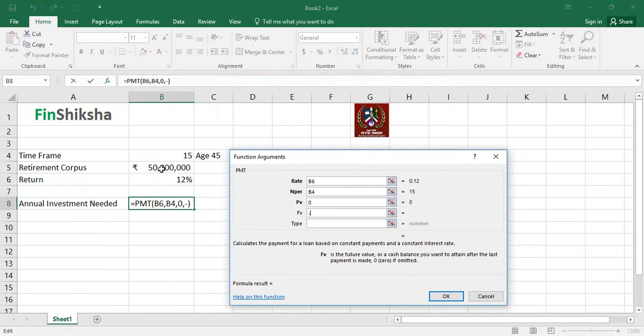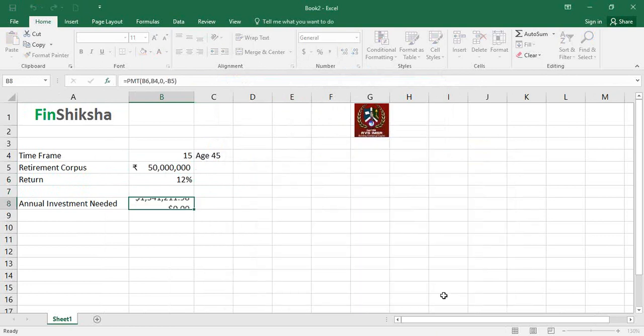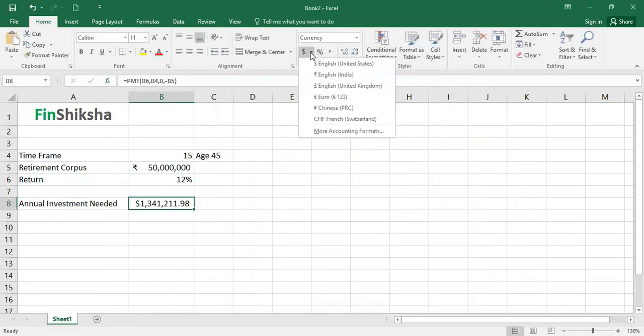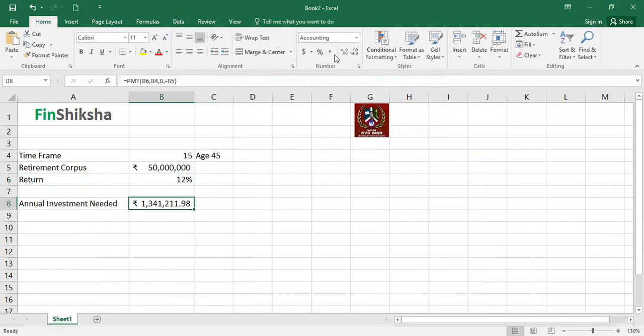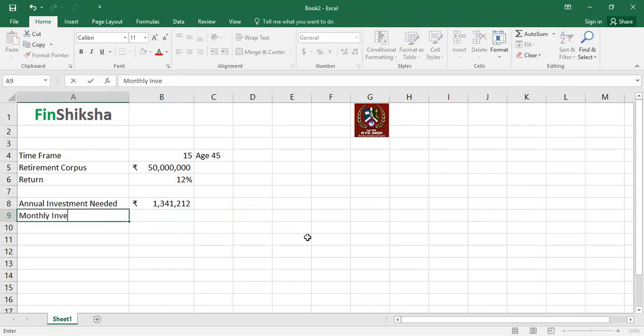Future value is negative of 5 crore, right? So if I click on OK, that's the amount needed every year. Let's convert this to rupees and let's remove the decimals. So 13 lakh rupees would be needed every year if I were to convert this to a monthly investment. And this is not exactly a correct way to do it because the investments can get compounded, but let's at least try and understand what would be the monthly investment needed.